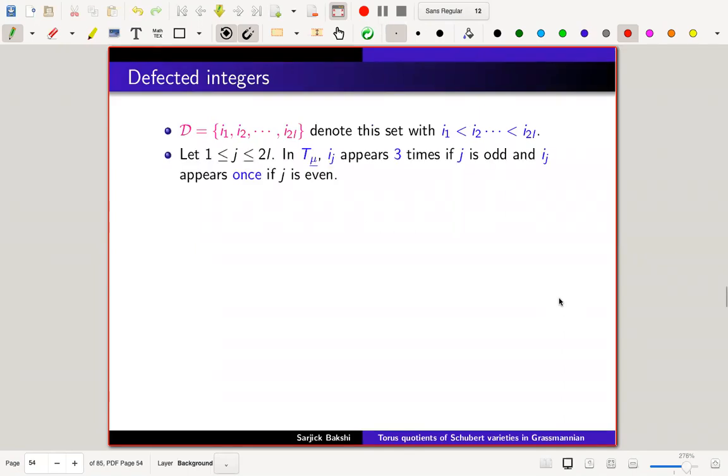A slightly non-trivial lemma is to show that ij appears 3 times if j is odd and ij appears once if j is even. So the first defected integer will appear 3 times, as you see that 2 has appeared 3 times in the tableau and 4 has appeared once. So yeah, this is slightly tricky. And if j is odd, ij appears in the top row and bottom row of T. So this helps to set up the algorithm.